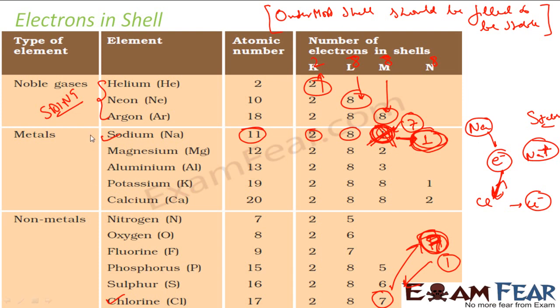But these metals like sodium and all, since they have only 1 extra, they just lose it to become stable. This guy chlorine, they need only 1, they react more. Sulfur, it needs 2 extra, it reacts a little less. Phosphorus needs 3 extra, it reacts even less, right?